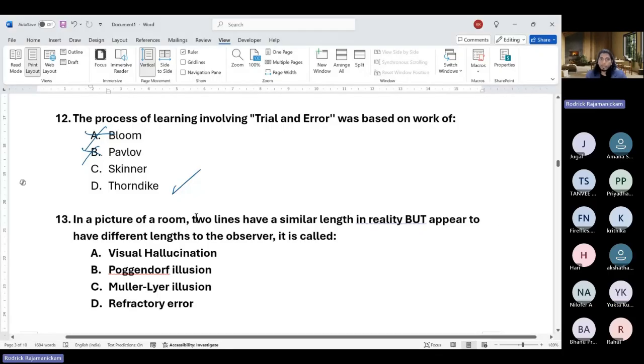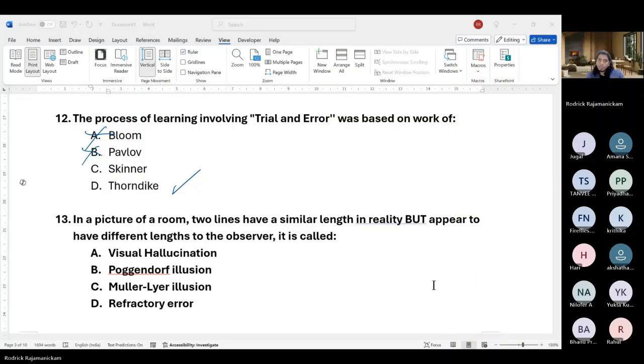So it is Thorndike who literally had cats in their cages, and you would have a lever for opening the cage that the cats had to press. So the more number of trials the cats were in a cage, the faster they came out. So that was learned by trial and error. That is what he identified. Okay. And that was more to do with insight. But given these options, let's stick to these options. Otherwise, there are a lot of people who did study trial and error.